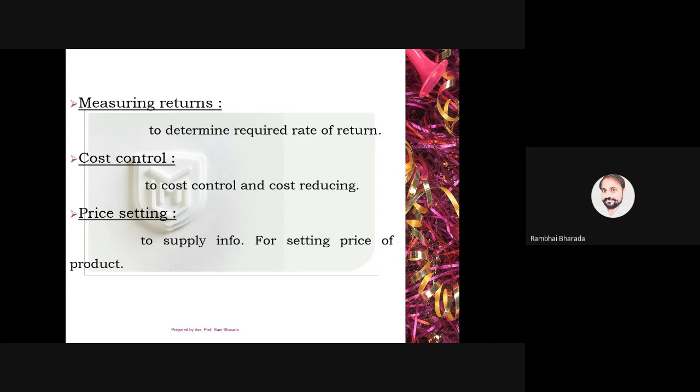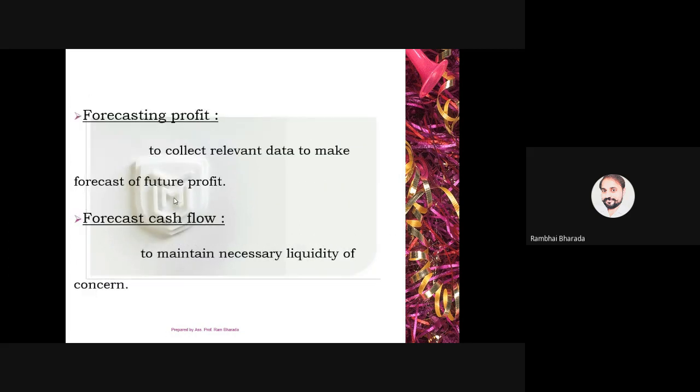Next is cost control and price setting. Here, the finance manager tries to control the cost over production, over staff, or the supply of goods or the supply of raw material. Plus he also helps other managers, specifically the sales manager, to decide the price of the product, price of the service. So these are all the roles played by the finance manager in the modern era.